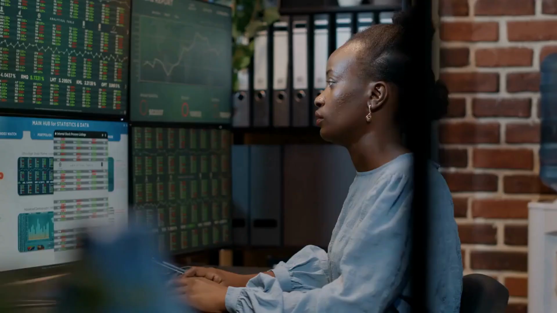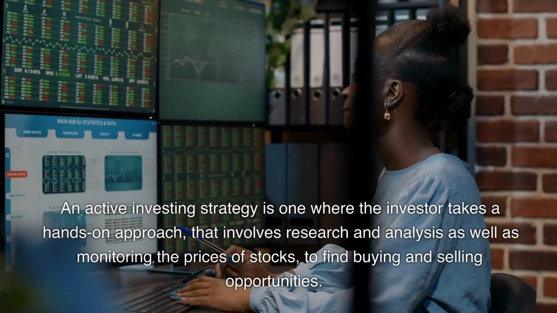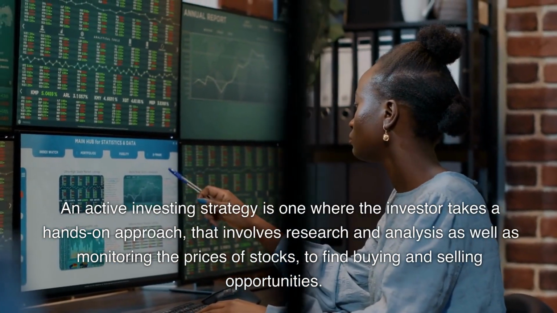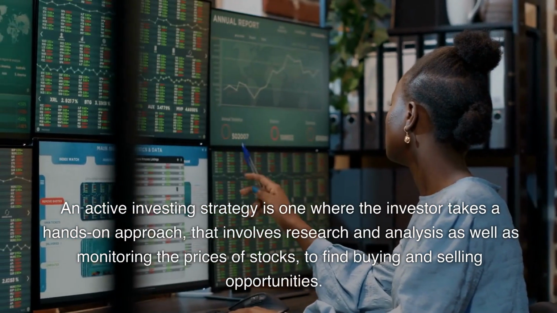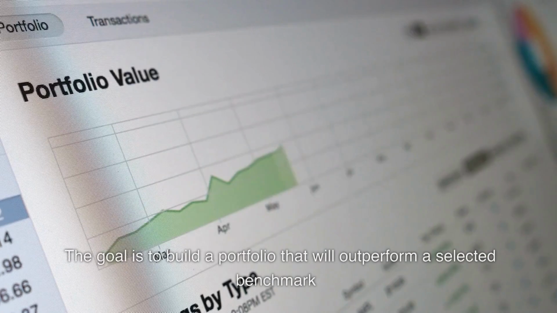Let's get started. An active investing strategy is one where the investor takes a hands-on approach that involves research and analysis as well as monitoring the prices of stocks to find buying and selling opportunities. The goal is to build a portfolio that will outperform a selected benchmark.